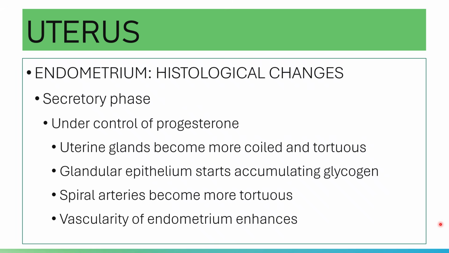There are also changes in the stroma. The spiral arteries will become tortuous, and the vascularity of the endometrium is enhanced. The uterine fluid starts accumulating in the stroma and makes it edematous and thick, and your stromal cells accumulate glycogen and lipid droplets in their cytoplasm. They call that the decidual reaction.